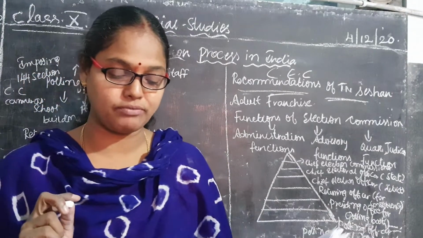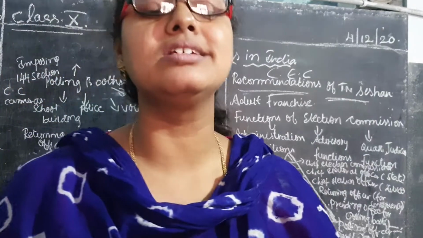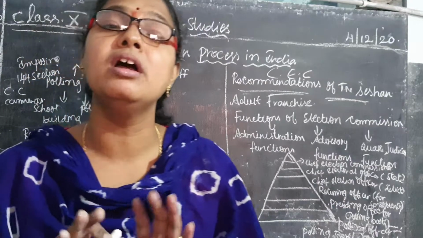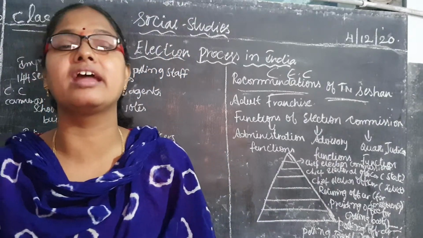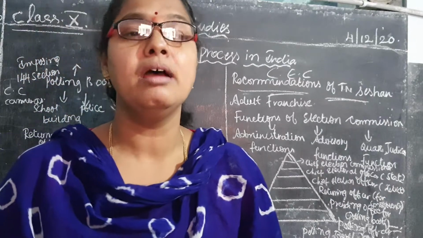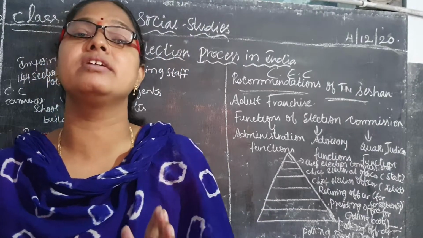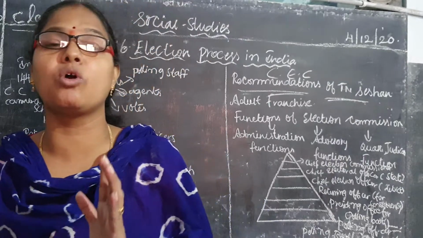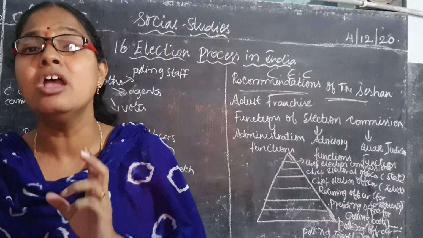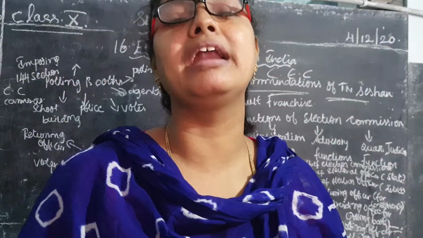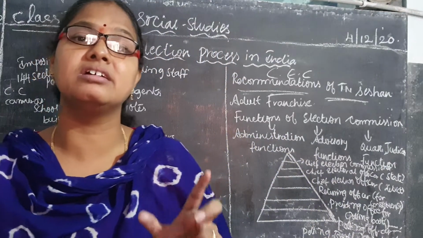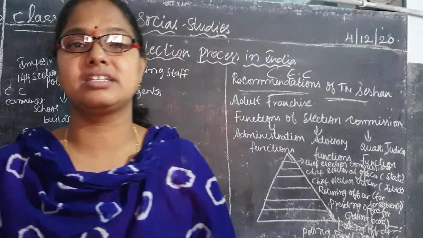Sales of liquor should be banned for 48 hours. Here what they are telling, children, is that before conducting the election, 48 hours before, they should stop canvassing. What is canvassing? They come to the door and request people to vote for their party. That should be banned 48 hours before elections. Not only that, the government should ban liquor. They should not sell any liquor, and they should not distribute any food. And the political parties should not stand near the polling booths, nor should their supporters, during the election time.